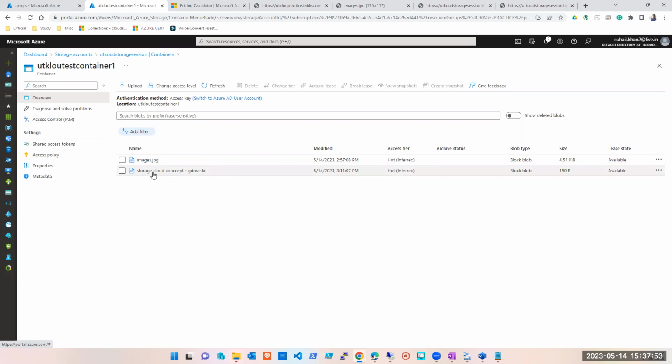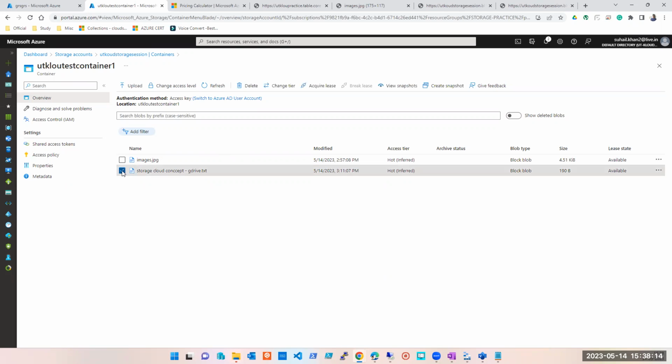Unless you have backup in place, and for very crucial data there is a backup in place, okay? And that backup goes from hot to cool tier, cool to archive, and stays there for 2 years. So if you have a backup file, soft delete is a different thing and backup is a different thing. I hope you're getting it, right?